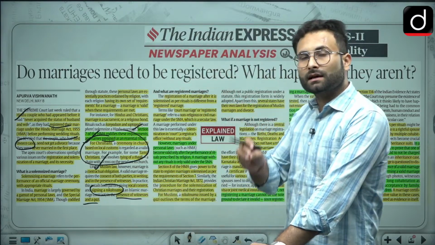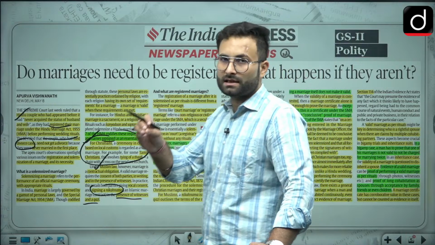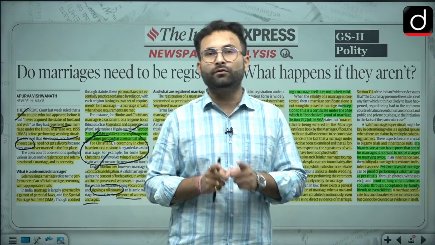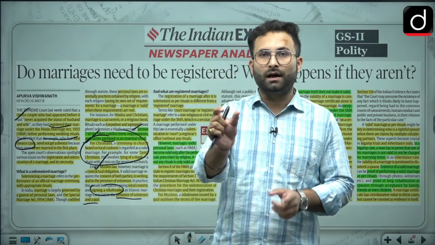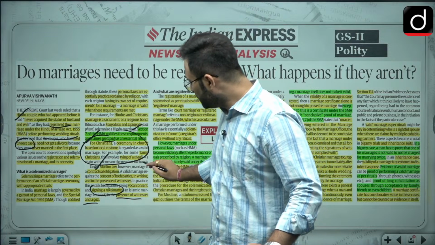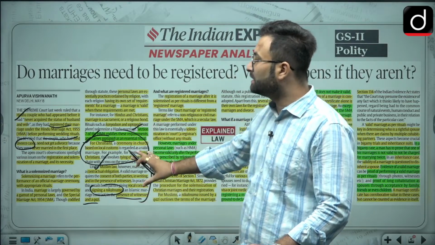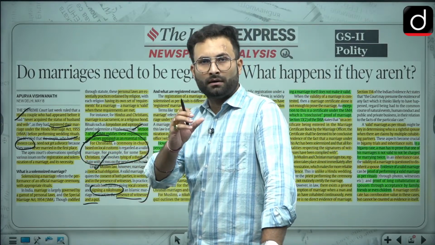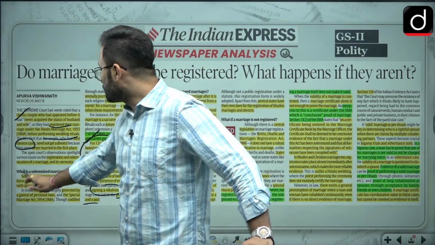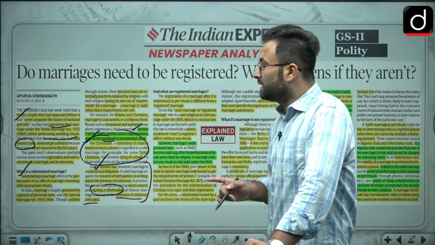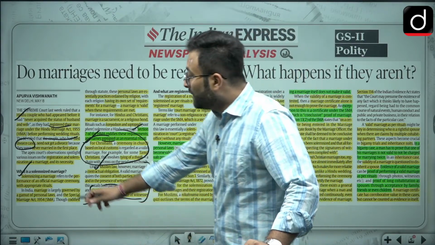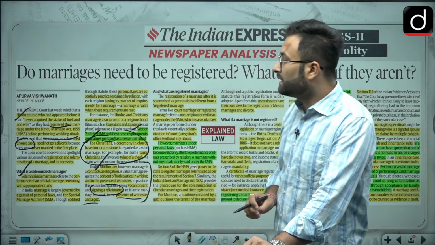The consent of both parties is necessary. The nikahnama records the consent, and there also has to be vocal consent, the qubool hai part, in front of the witnesses. So these are the requirements for Muslim marriage. These are essential practices which should be there for the solemnization of a marriage. Solemnizing a marriage refers to the performance of an official marriage ceremony with appropriate rituals. In India, marriage is largely governed by the gamut of personal laws.